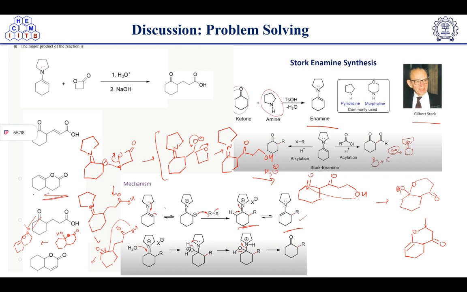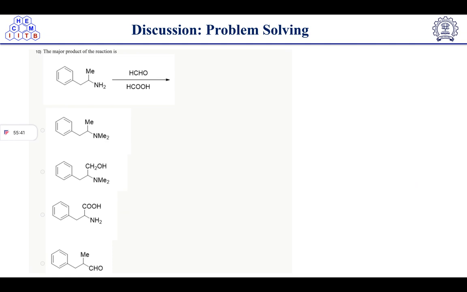So this one will be the correct answer if it further undergoes reaction, because proton abstraction will take place by base. Okay, so there are many ways to do the mechanism. Here you just follow the second one I have explained, so the correct answer will be option number 2.